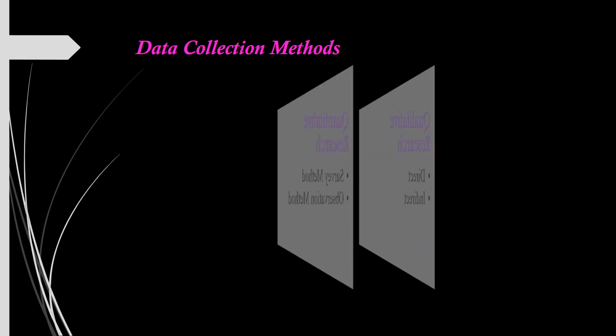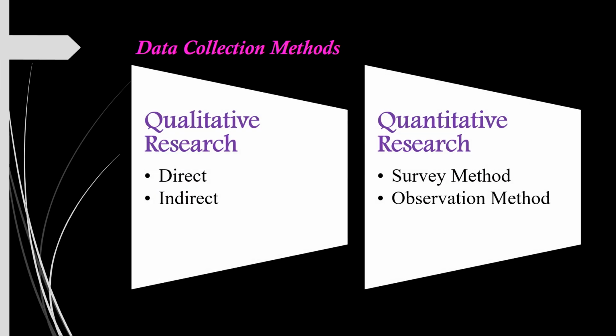Now let us see in detail, after executing the primary and secondary data, how the collection methods are executed. The collection methods are executed in two ways, that is qualitative research and quantitative research. Qualitative research is undertaken to develop an initial understanding of a problem, which can be done in two ways, the direct approach and the indirect approach, considering various methods.